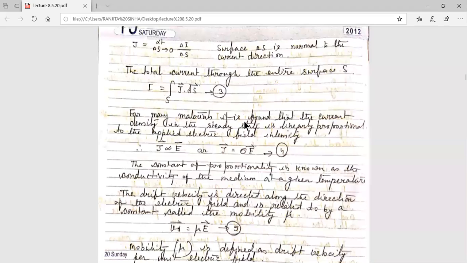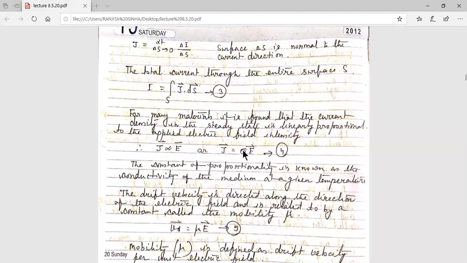Now, for many materials, it is found that the current density in the steady state is linearly proportional to the applied electric field. So J is proportional to E. If we remove this proportionality sign, we put some constant here, sigma. So we write J equals sigma into E. The constant of proportionality is known as the conductivity.